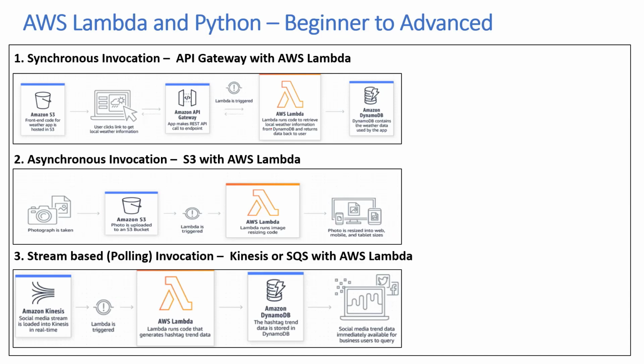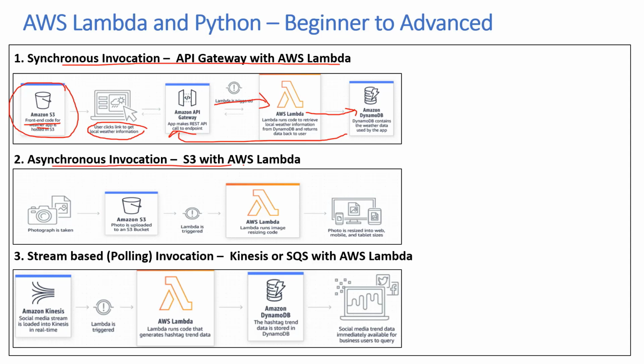Now let's take a look at these three examples. This is from AWS. So the first one is synchronous invocation using API Gateway and AWS Lambda. Here you again have the Amazon S3 bucket, which hosts the code for the front-end weather app. Now the user clicks on it to get the weather information. This makes a REST API call to the endpoint, which triggers the Lambda function, and then it gets data from the backend and provides that data to the API Gateway, which is then consumed by the user. So this is an example of synchronous invocation.